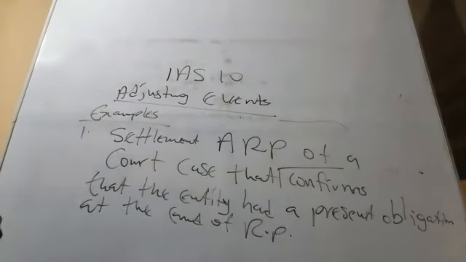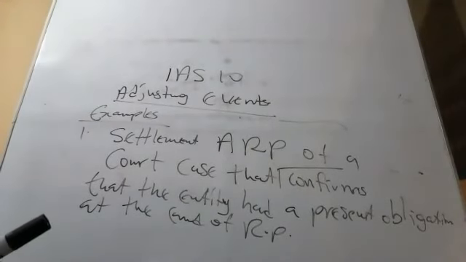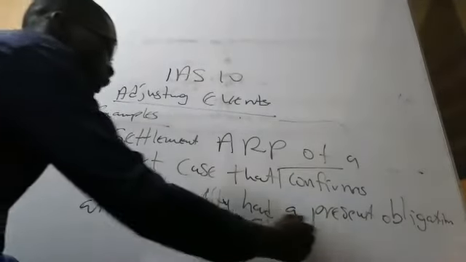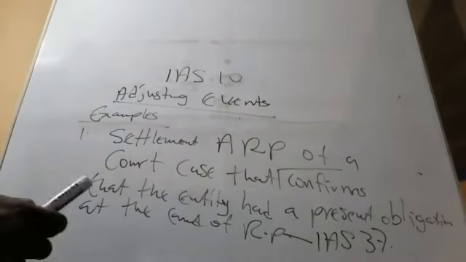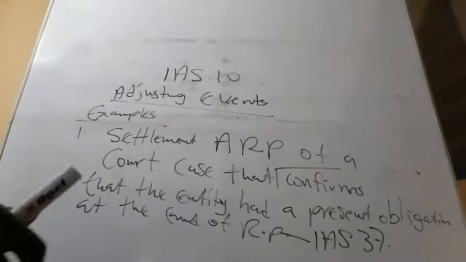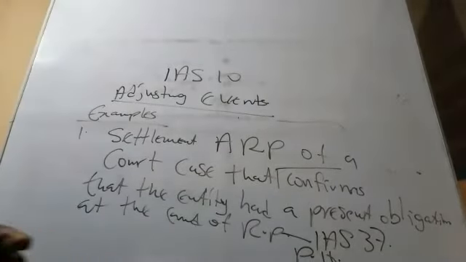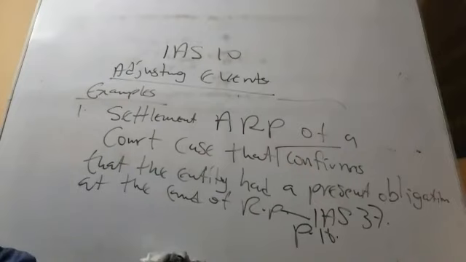That's the first example. The same example is also in paragraph 16 of IAS 37, on liabilities and provisions.